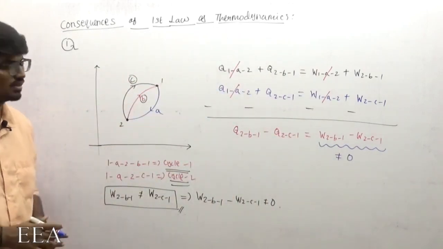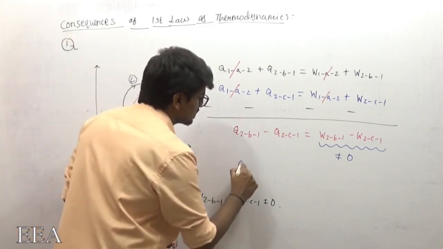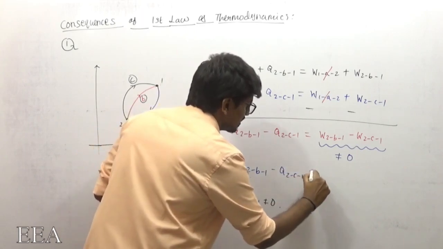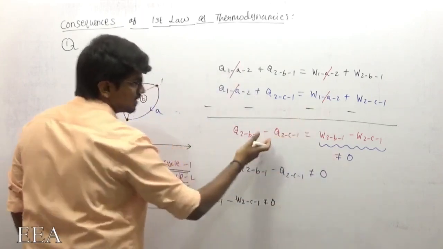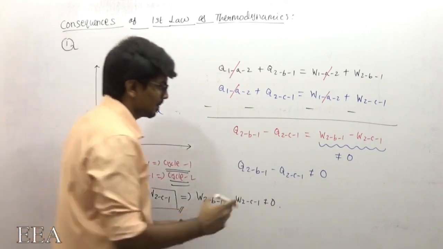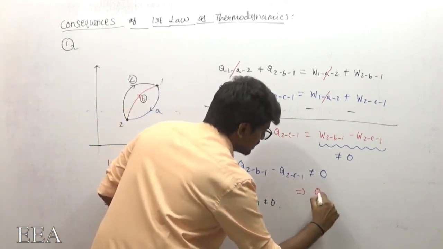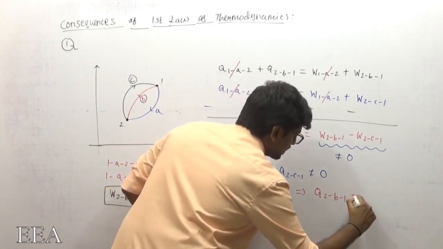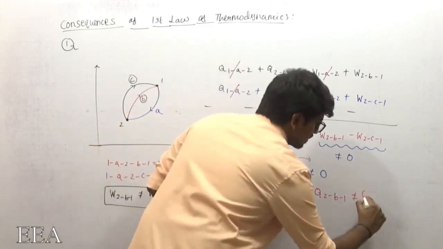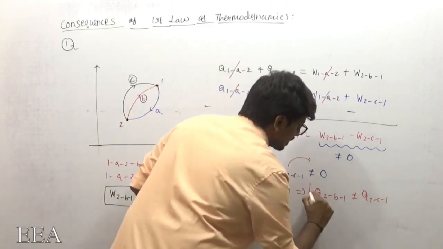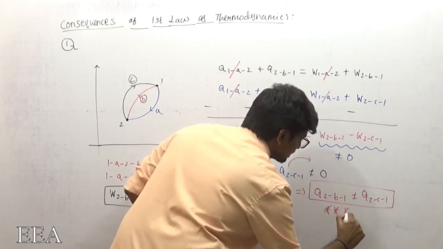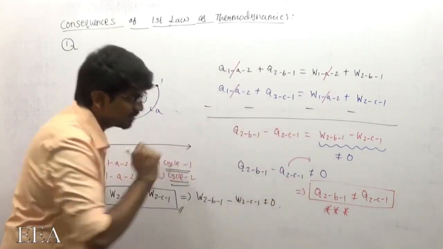That clearly states that Q2B1 minus Q2C1 is not equal to 0. The right-hand side is not equal to 0, so the left-hand side will also not be equal to 0. Finally, bringing this to the right-hand side, Q2B1 is not equal to Q2C1.